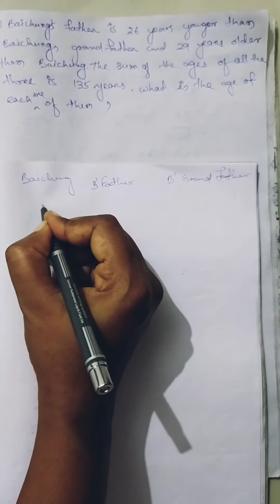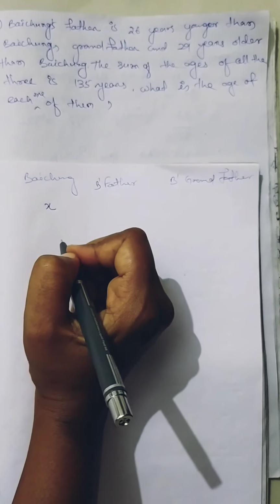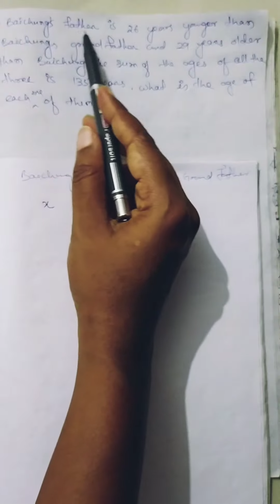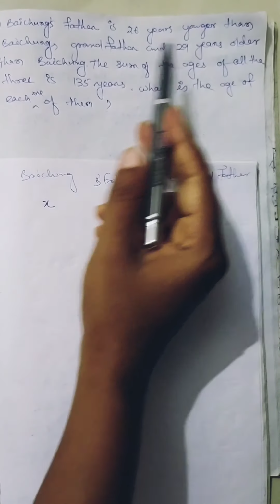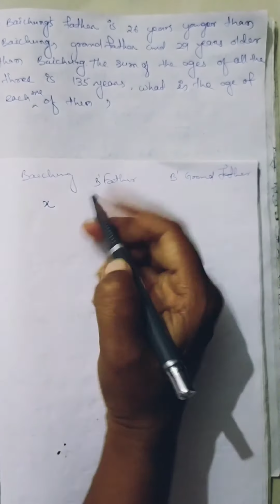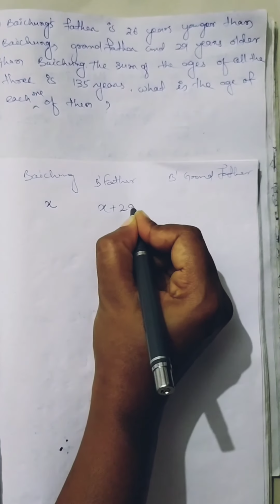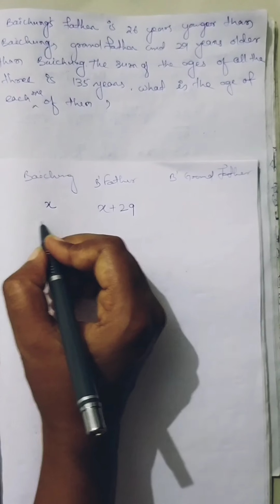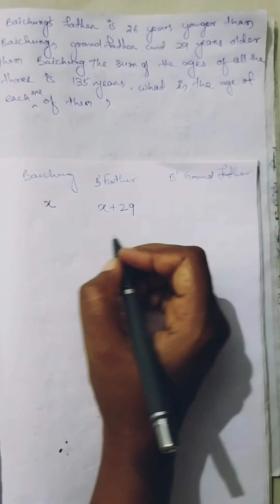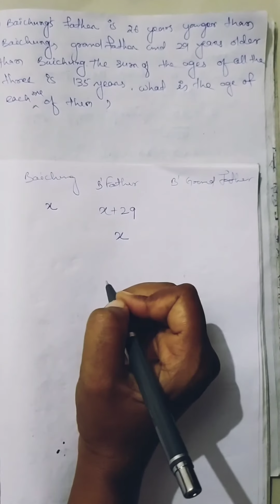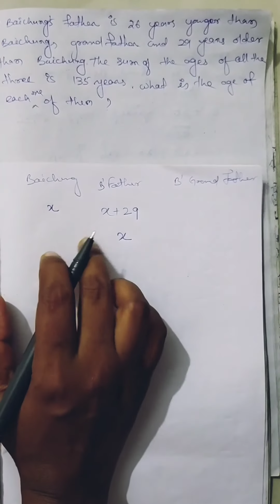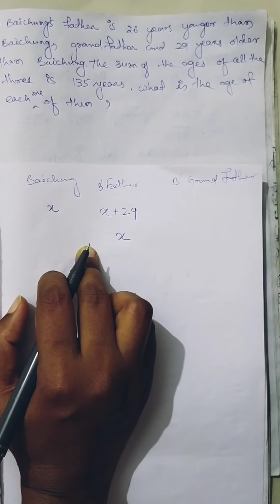Suppose we take Baichung's age to be x, then Baichung's father is 29 years older than Baichung, so it will be x plus 29. Then for Baichung's grandfather it will be confusing. So if we take Baichung's father as x, it is much easier to solve this equation.